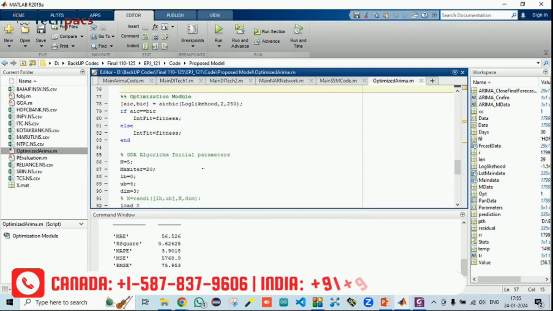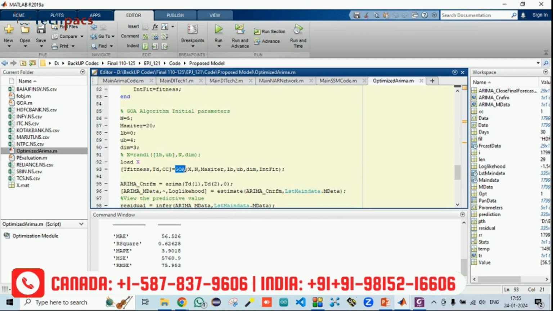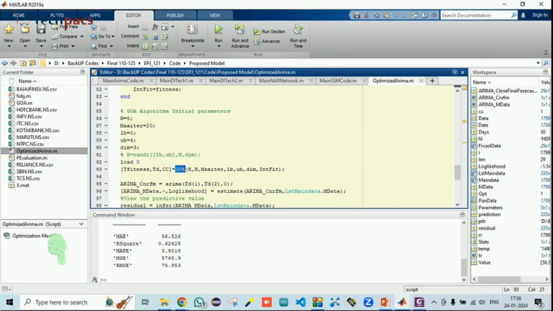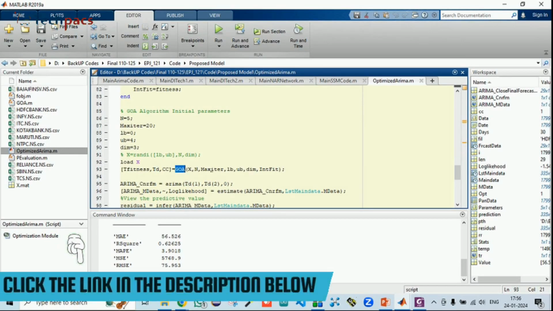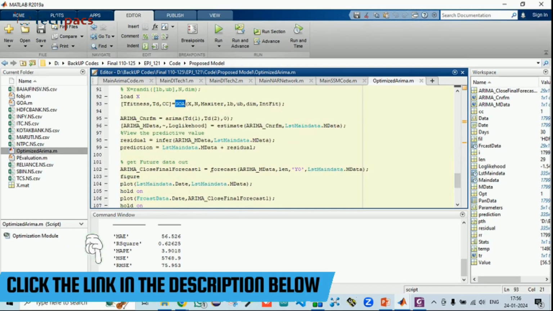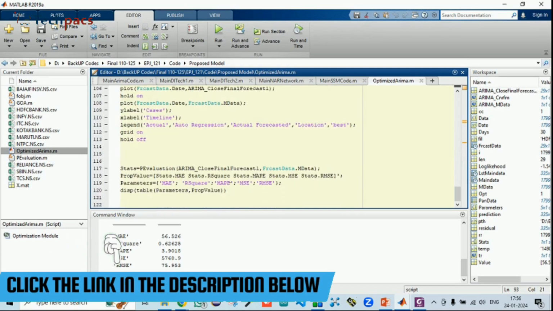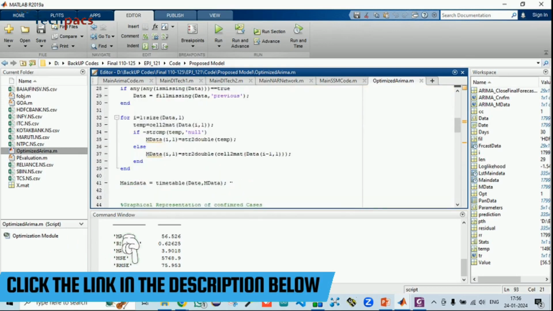Here the optimization model has been implemented, where GOA is giving us the best fitness value, in which the third parameter is set to 0 and the first two parameters are evaluated by the GOA, and these factors give us the best prediction outcomes, which are further compared and shown in terms of results.